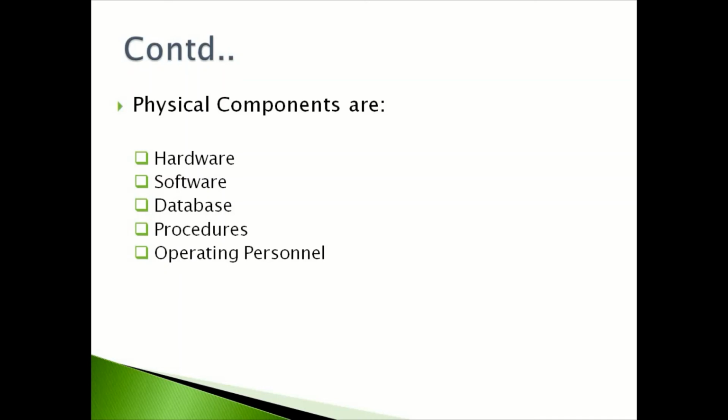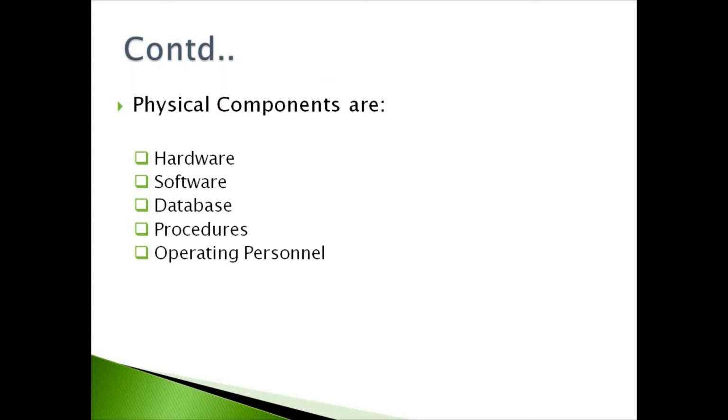Using database, the data collected is stored in a structured format and with security. Procedures are the operating procedures in the form of a manual or instruction booklet, which will guide the users or the managers of MIS to get the required information.